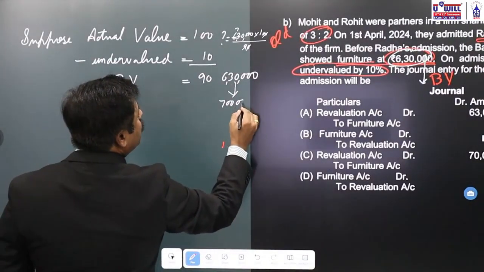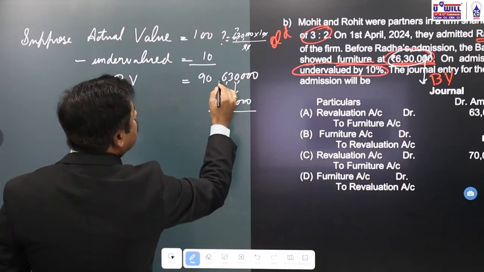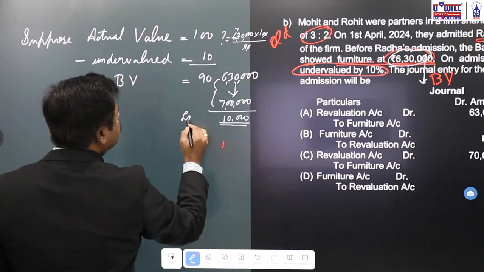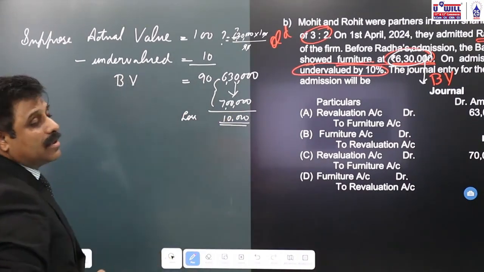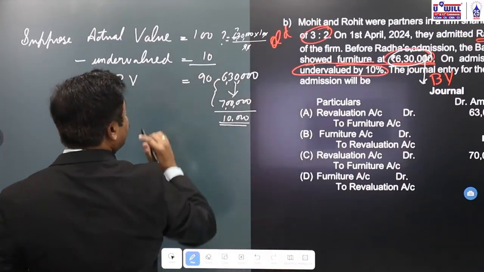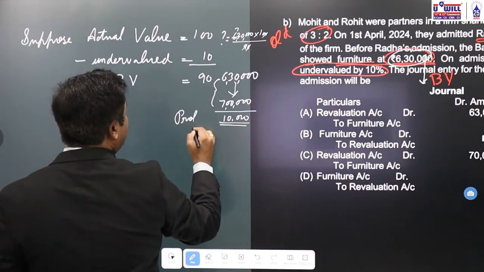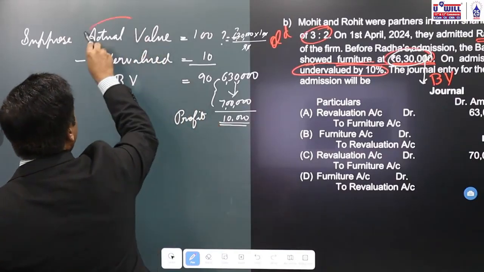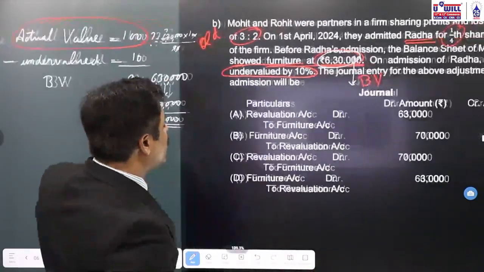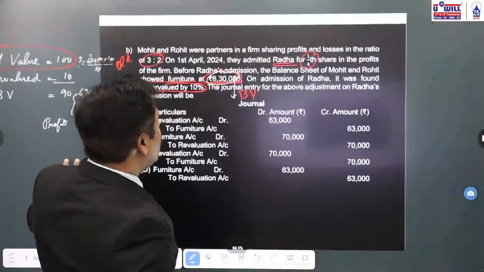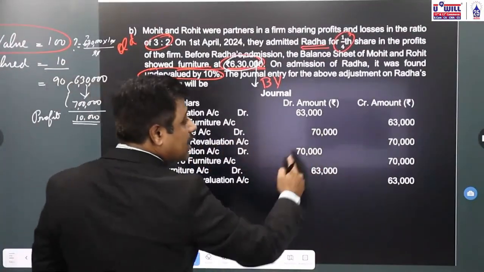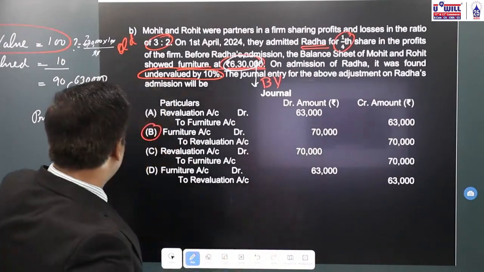and undervalued by 10%, book value 6,30,000. So, difference of this 70,000 is our profit. Why profit? Because actual value is more. So now if we revalue the furniture and bring it back to actual value, because the furniture's value is more, furniture account we will debit with rupees 70,000 and it is our profit. Actual value is more, it is our profit.